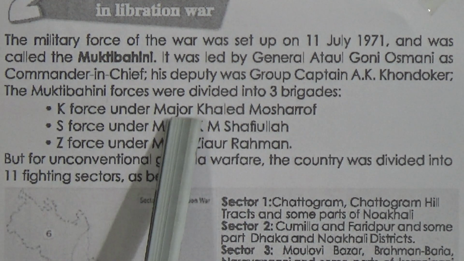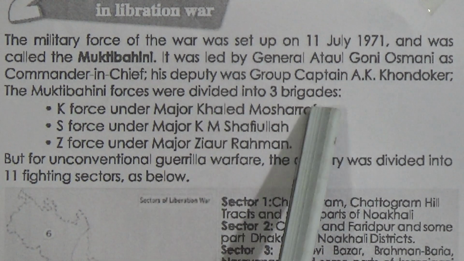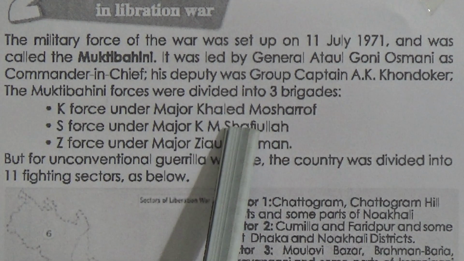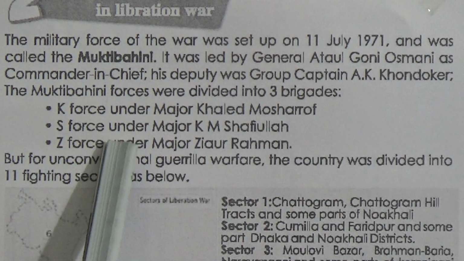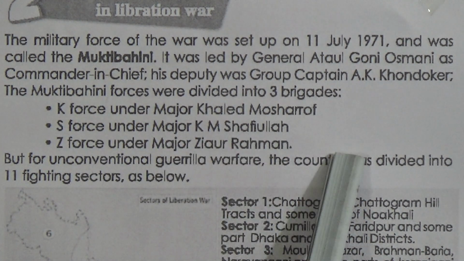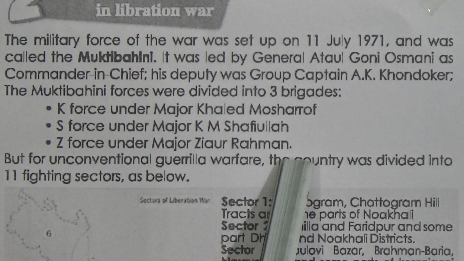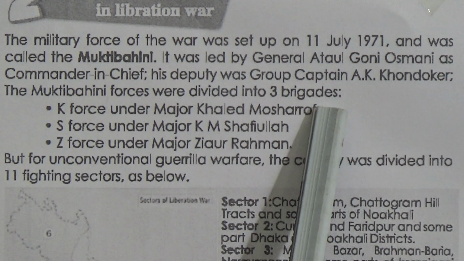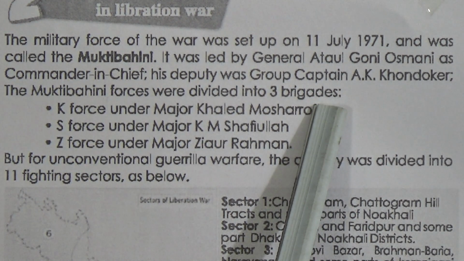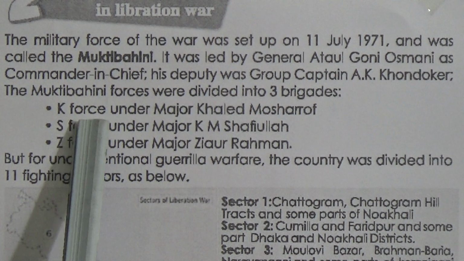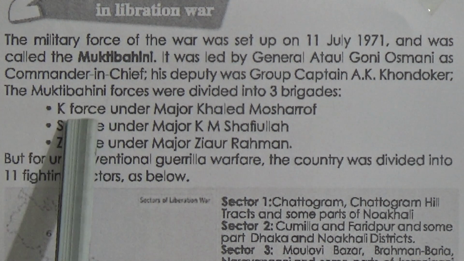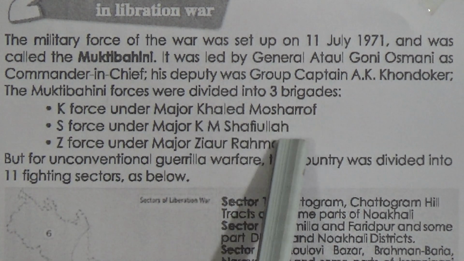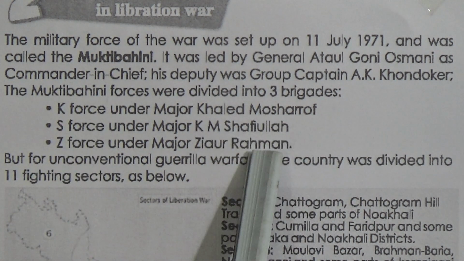And Mukti Bahini, or this force, were divided into 3 brigades, and they are K force under Major Khalid Musharraf, S force under Major K.M. Shafiullah, Z force under Major Ziaur Rahman. So how many brigades were there in Mukti Bahini? There were 3 brigades, and they are K force, S force, Z force. And you can say K force for Khalid Musharraf, S force for Shafiullah, Z force for Ziaur Rahman.